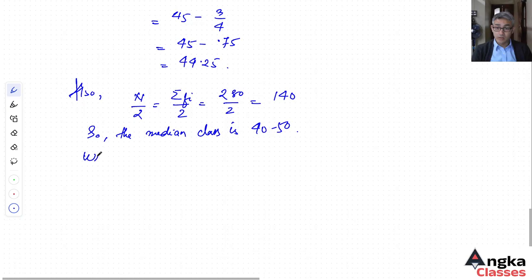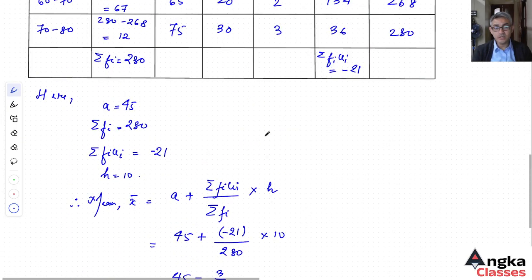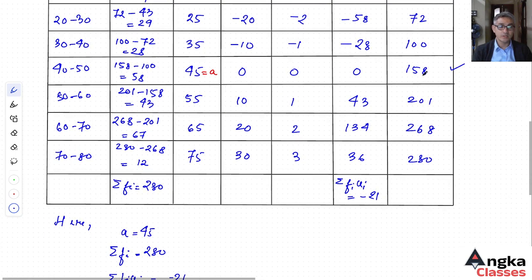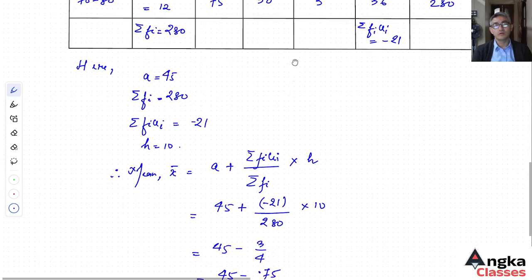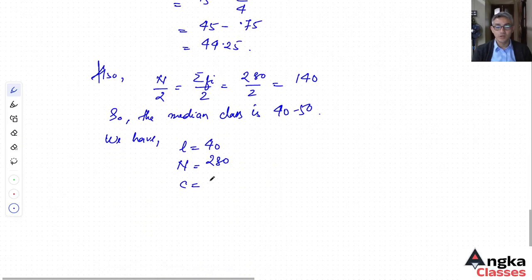Now for the median we need the lower limit of the median class, which is 40. n is equal to 280. The cumulative frequency of the class preceding the median class, the 30 to 40 class, is 100.